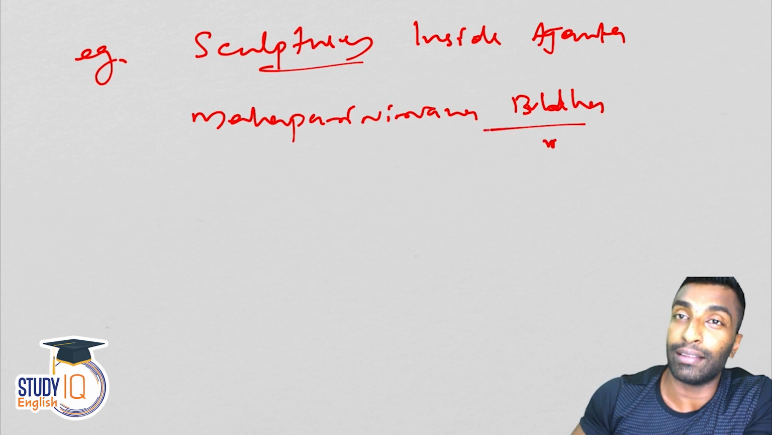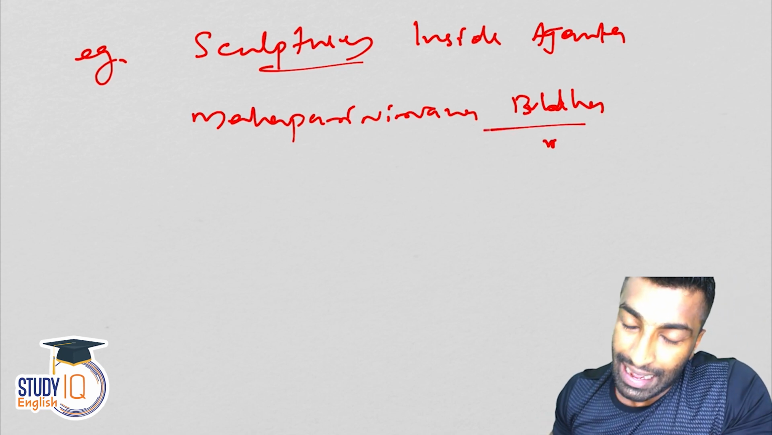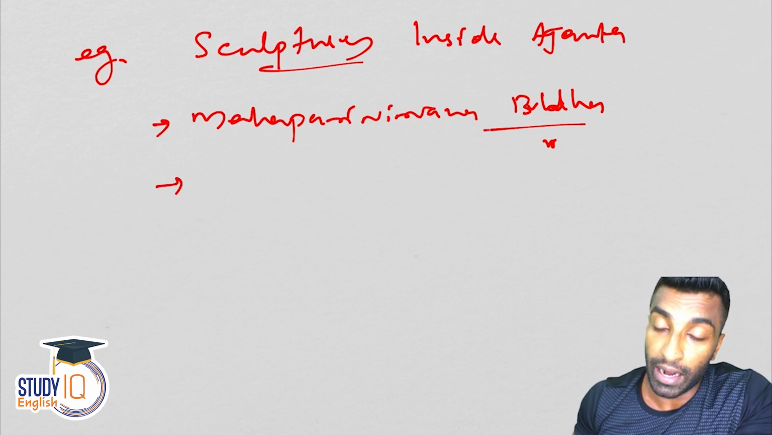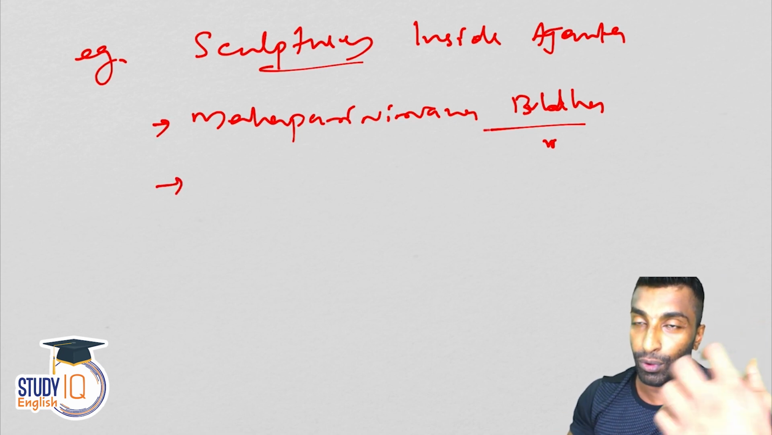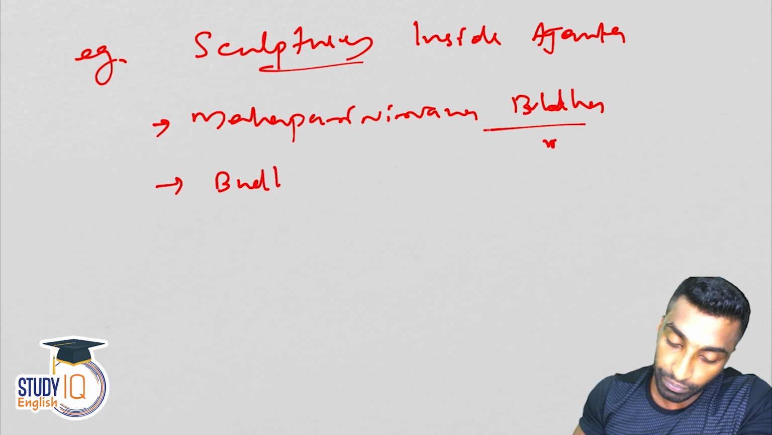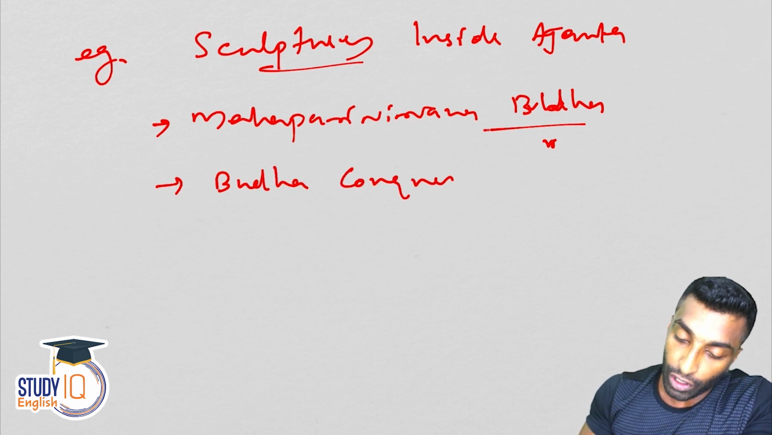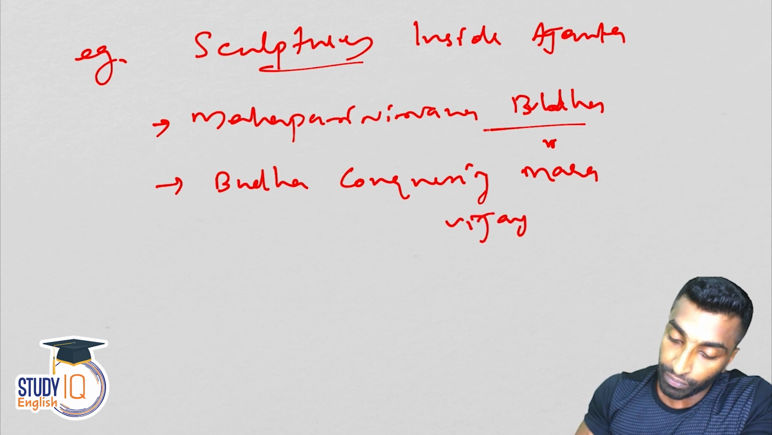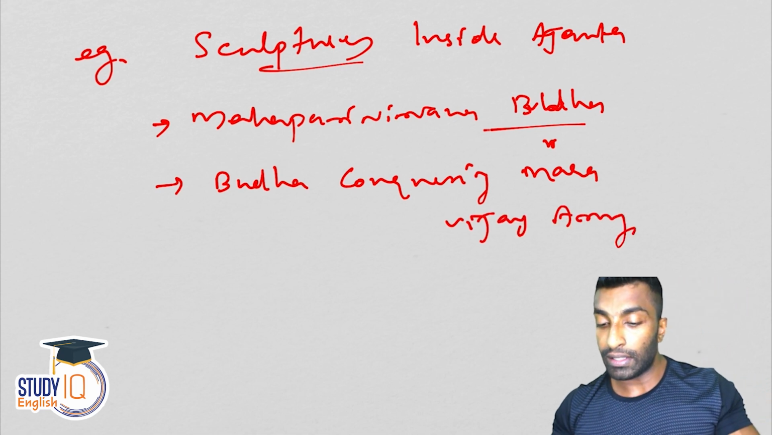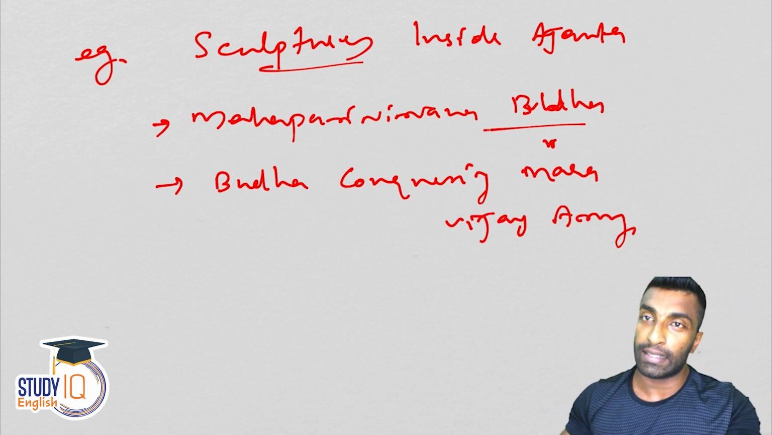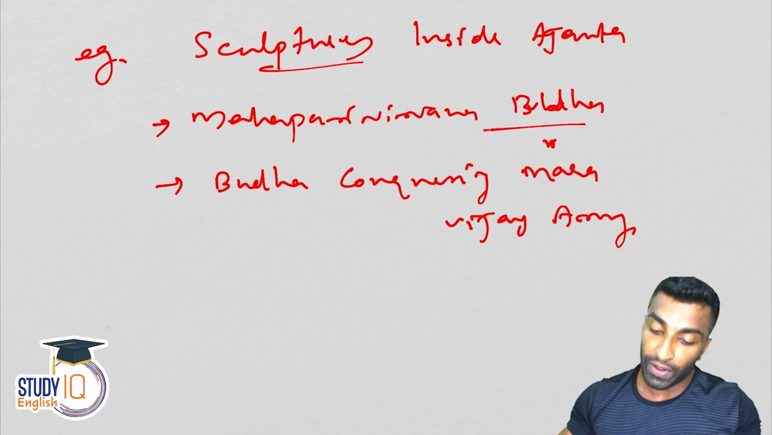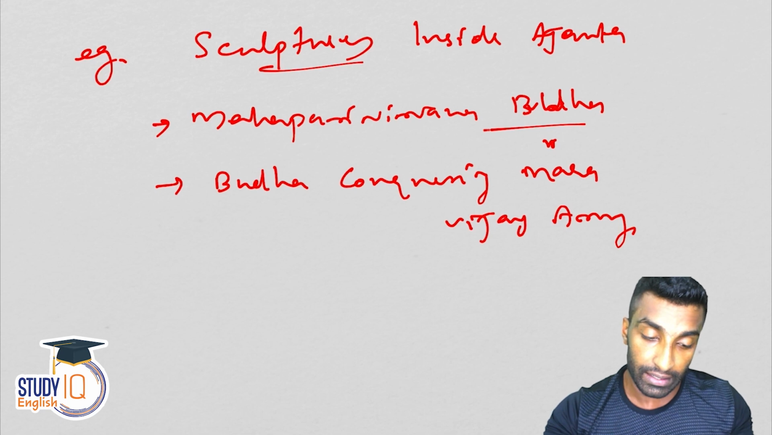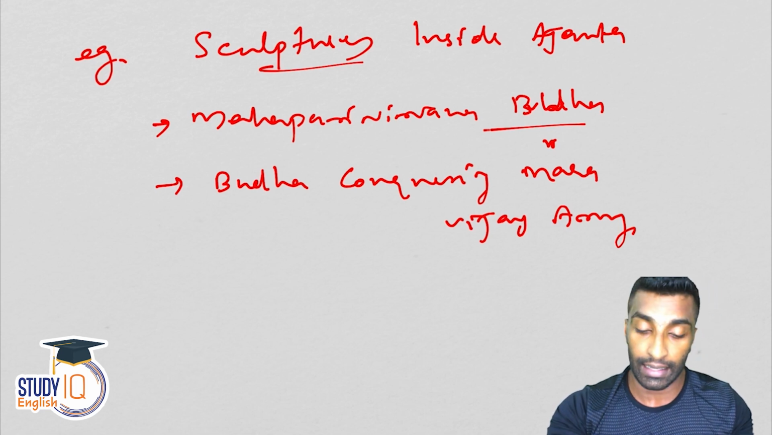Buddha would be lying on his right side, like a death position. And then Buddha conquering Mara's army, Maravijay. We discussed this before also. So these are the sculptures inside the Ajanta Caves. Now we can discuss the other caves. We'll start with Ellora, and then we will discuss the Elephanta Caves and the other caves as well.